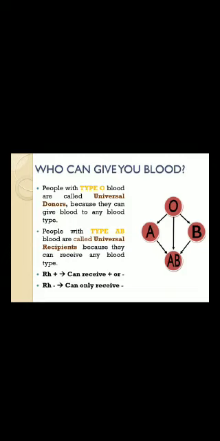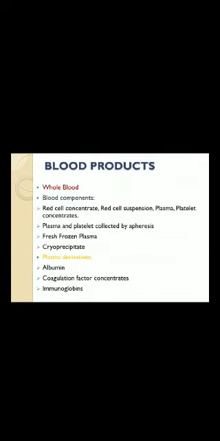So who can give blood? As I told, people with the O blood group are called universal donors because they can give blood to any blood group. And people with AB blood group are called universal recipients because they can receive any type of blood. So an RH positive person can give to both positive and negative, but a negative person can receive only RH negative blood.